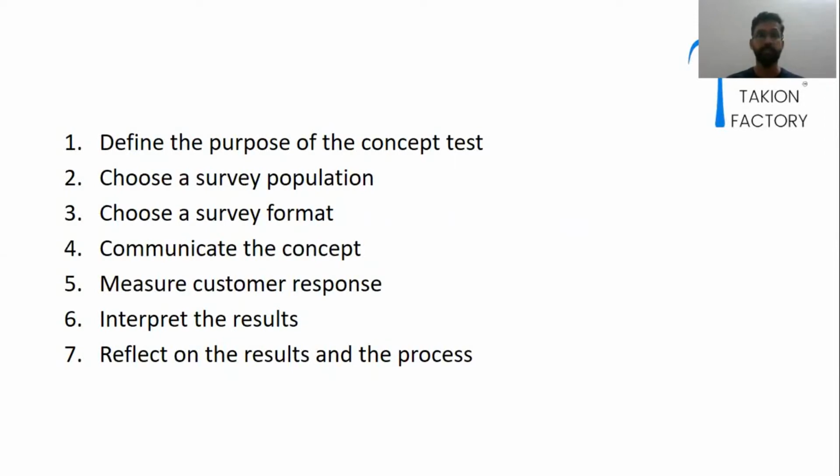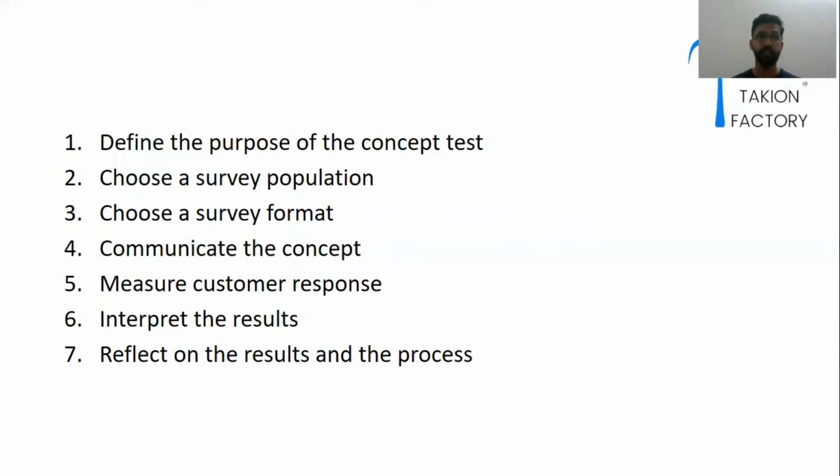In the first stage, defining the purpose of the test, we check whether we have to continue with the concept or not, whether the customer will be purchasing this product, what the market impact will be, how many people will be covered, and what the market size is. Those things will be defined in the first stage.